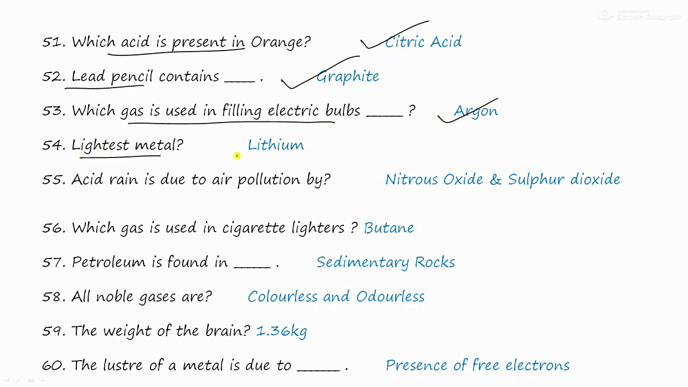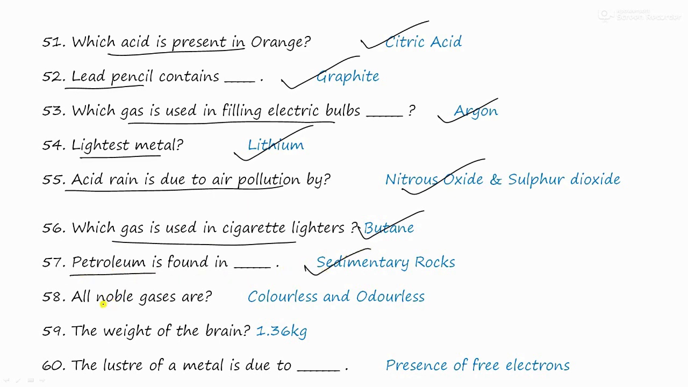The lightest metal is lithium. Acid rain is due to the air pollution with nitrous oxide and sulfur dioxide. The gas used in cigarette lighters is butane. Petroleum is found in sedimentary rocks. All noble gases are colorless and odorless. The weight of a brain is 1.36 kg. The luster of metal is due to the presence of free electrons.